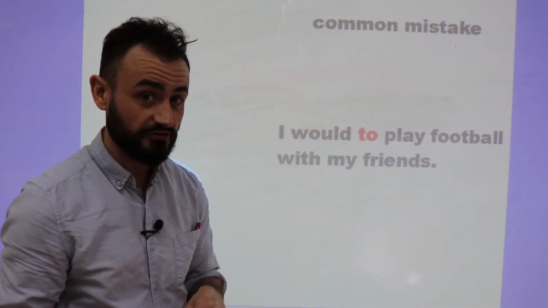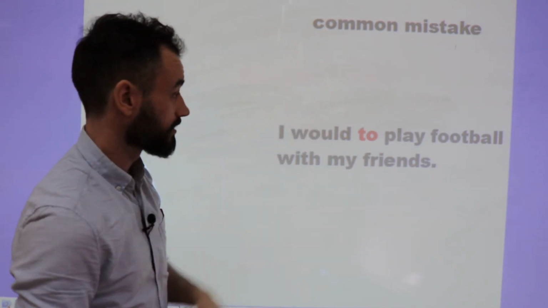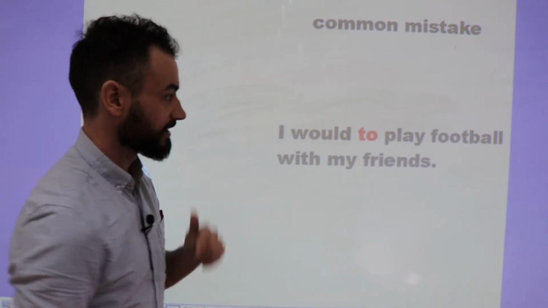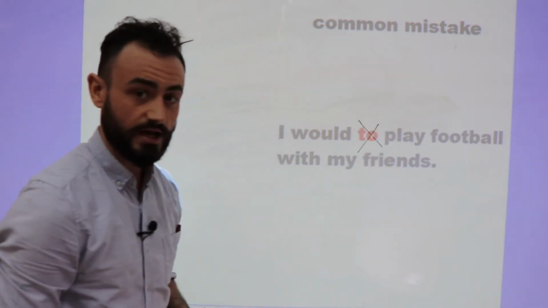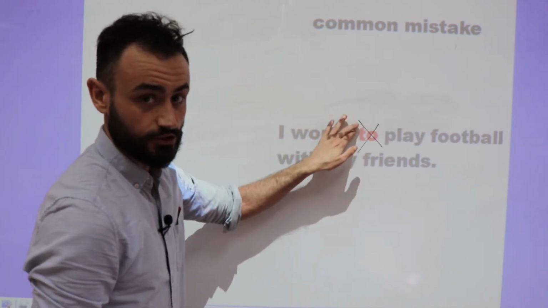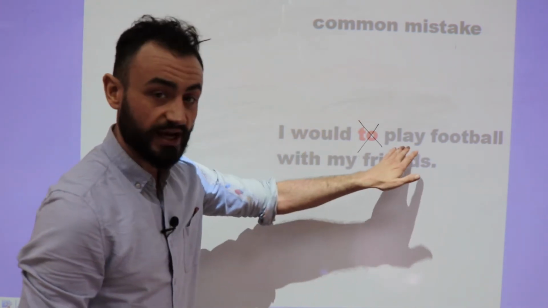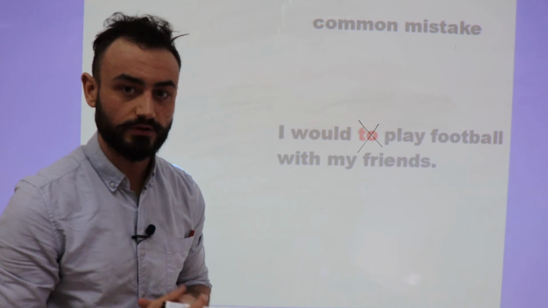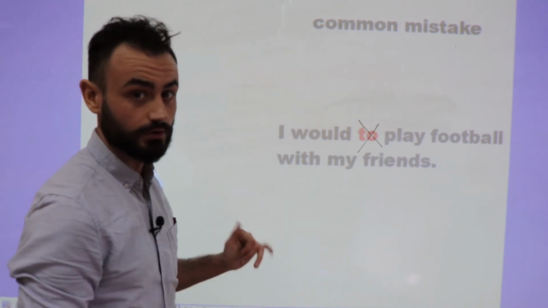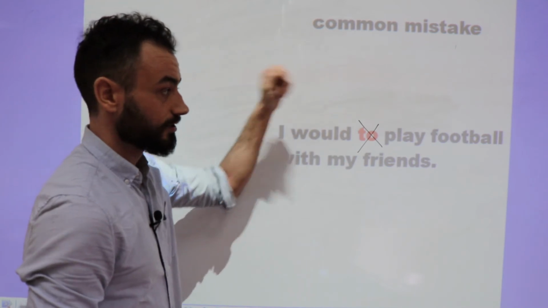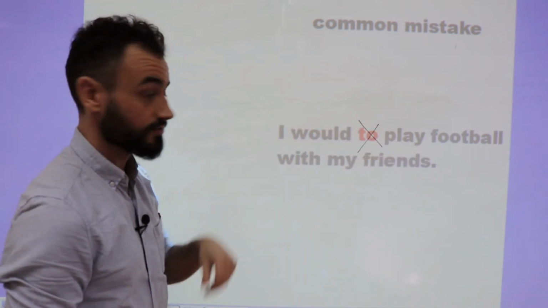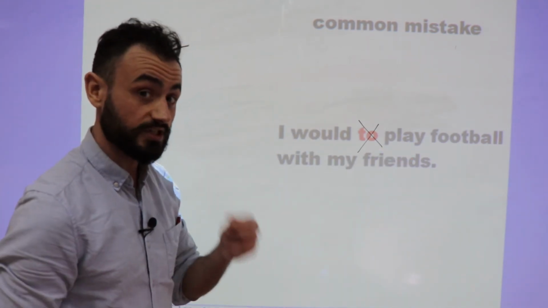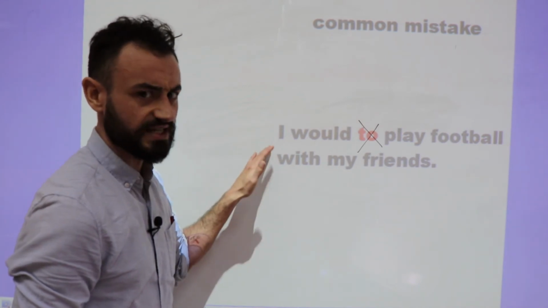Now something I hear very often is this common mistake. I would to play football with my friends. Now, this is incorrect. After would, we don't need to. After would, we have the infinitive verb without to. Now this is very difficult for some people because they think used to, would to. But no, it's used to plus infinitive without to, and would plus infinitive without to. So if you want to be correct, make sure you don't say this.